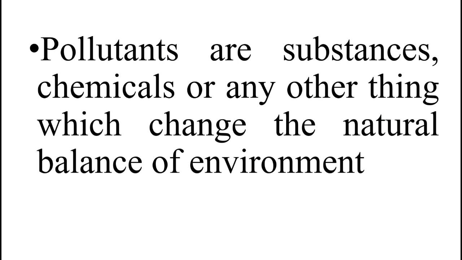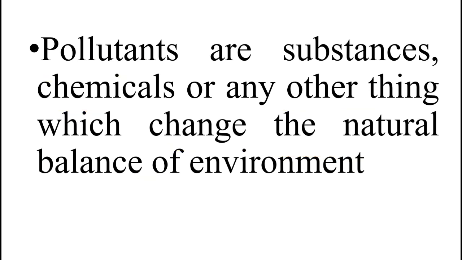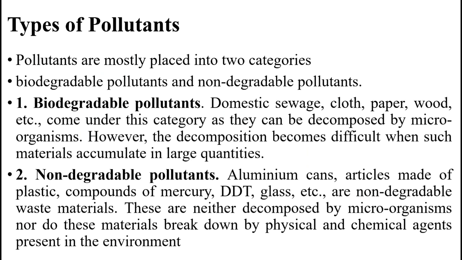Then what is a pollutant? These are the substances which create the pollution. So pollutants are substances, that is chemicals or any other things, which change the natural balance of the environment, and basically these pollutants create the pollution. Then types of pollutants: they are of two categories. One is biodegradable pollutants, one is non-biodegradable pollutants.